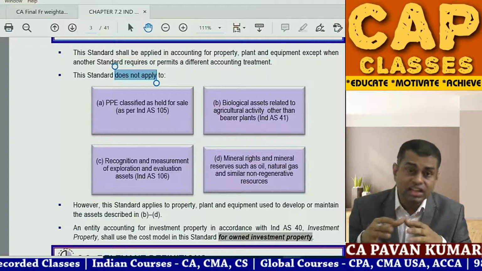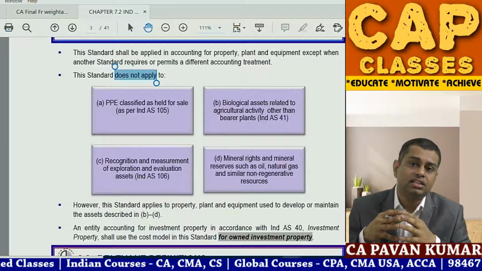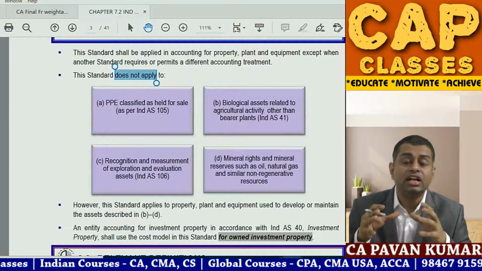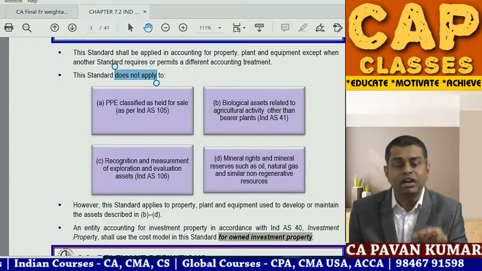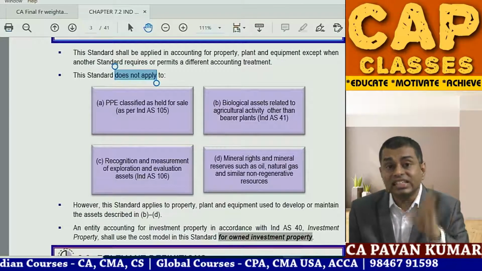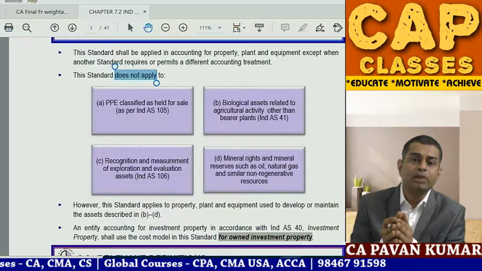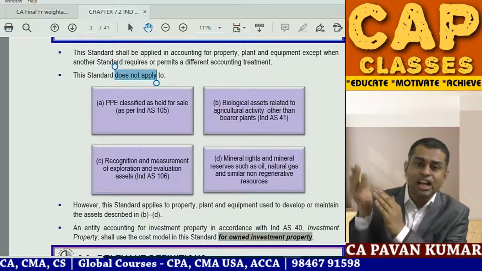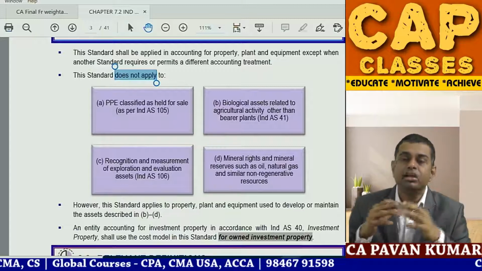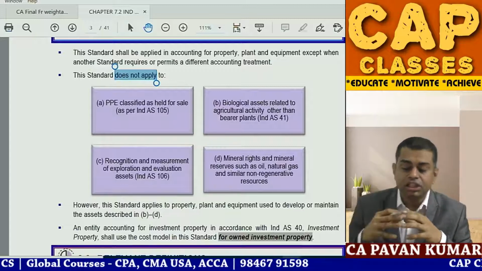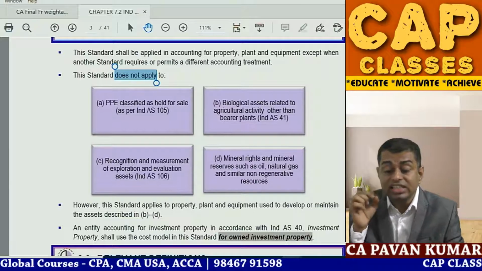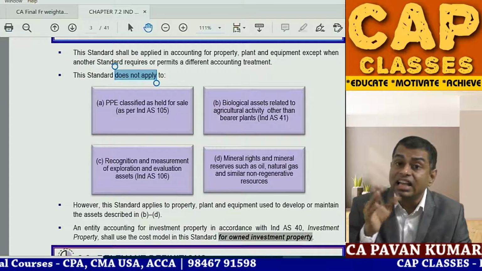The good news is, in new generation accounting standards, there is a standard for assets held for sale, that is Ind AS 105. So obviously, when property, plant and equipment which is held for sale has another accounting standard, 16 is not applicable. Then agriculture, Ind AS 41, biological assets relating to agricultural activity other than bearer plant.